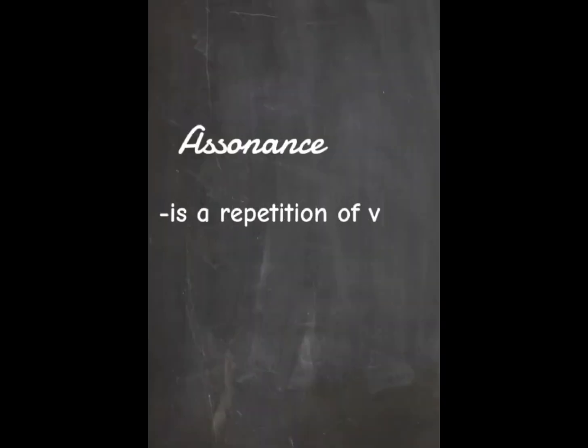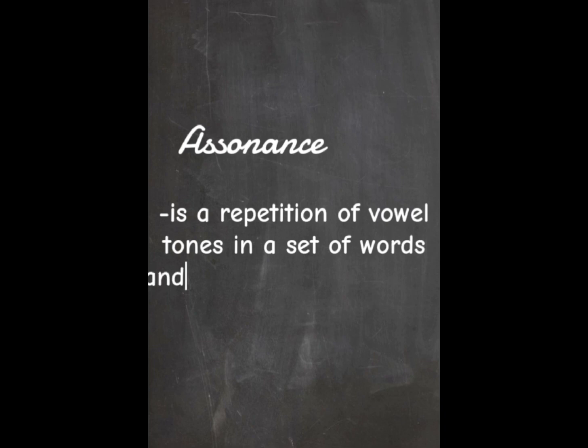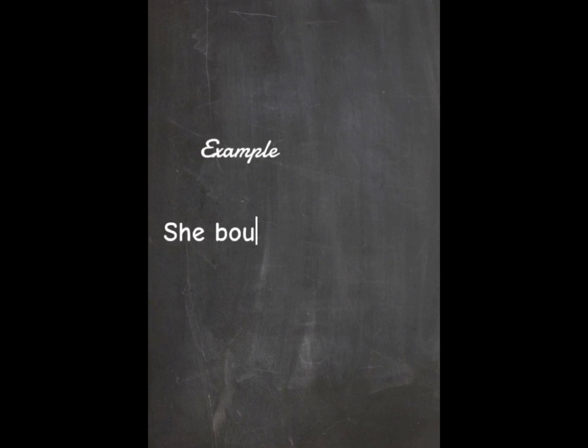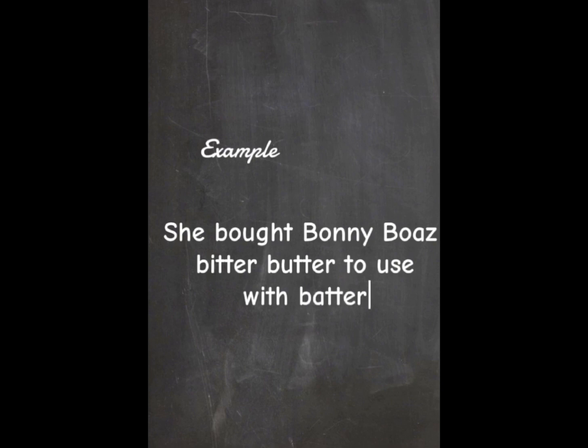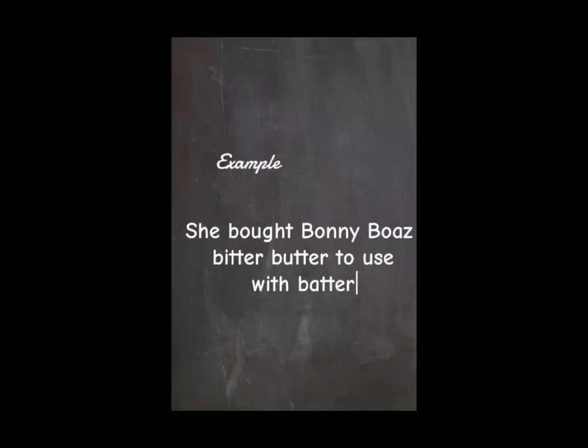Assonance is the repetition of vowel tones in a set of words and in quick succession. A good example of assonance would be: She bought Bonnie Boas beta butter to use with beta. Do you remember what we said about assonance? It is a repetition of vowel tones. Notice from the example that I just gave: She bought Bonnie Boas beta butter to use with beta. These examples serve to prove just that.